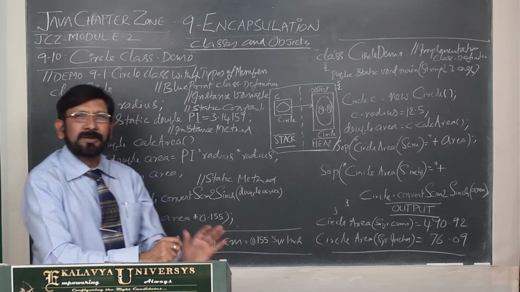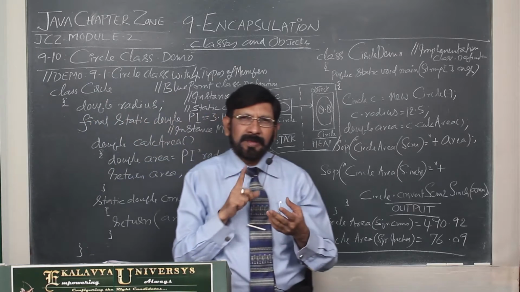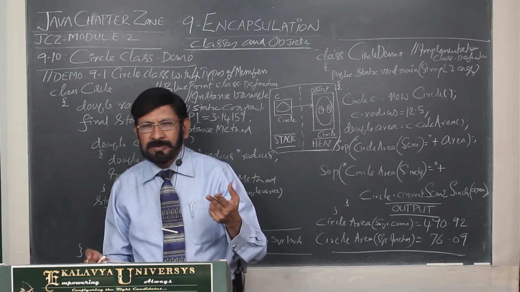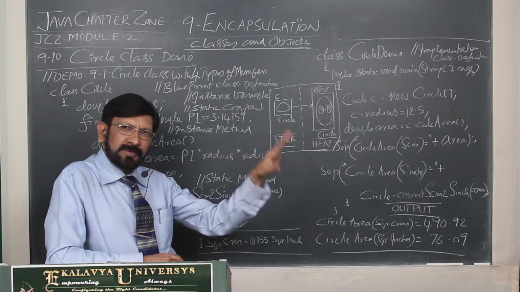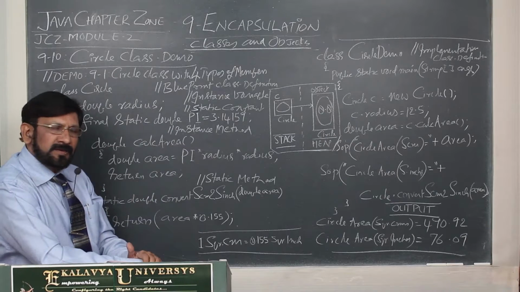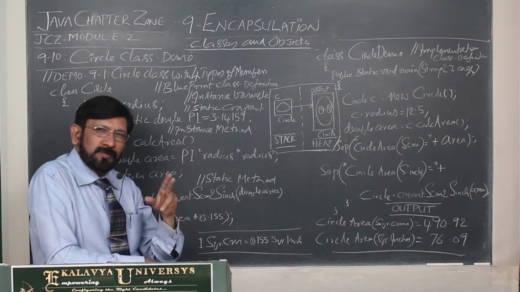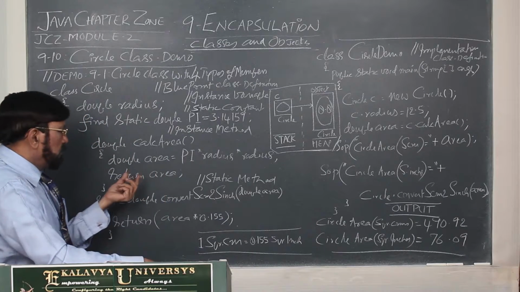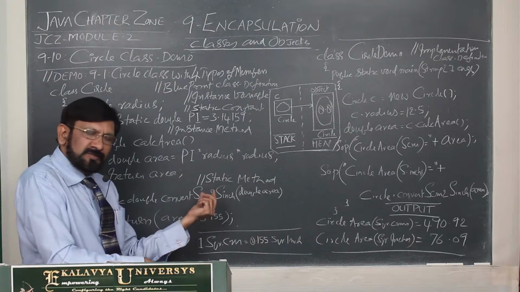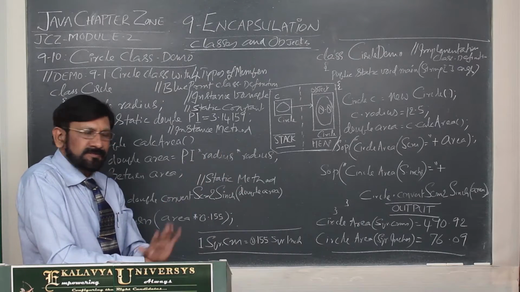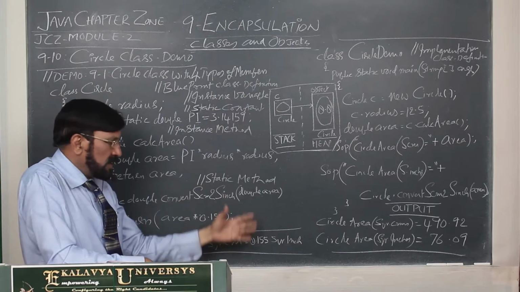So what elements are required? Two variables are required: one is a normal instance variable, and the second one is the constant. Thereafter, two methods: one for calculating area, the other for converting square centimeters into square inches. That is the analysis. Through analysis, we got that.